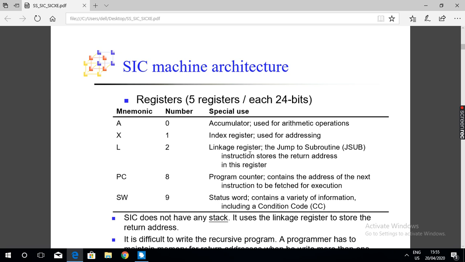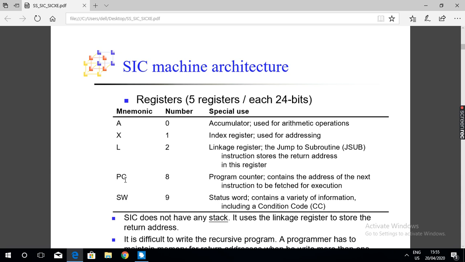What is the difference between register X and L? Register X stores the address of a memory location. Register L is specifically meant for storing the return address. Its register number is 2. So three registers are over: accumulator, index register, and linkage register.